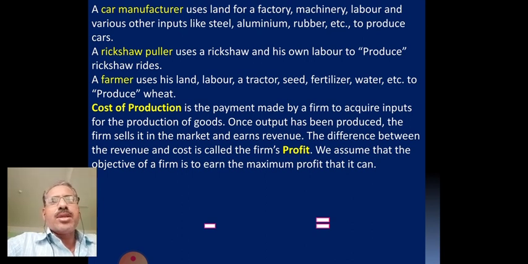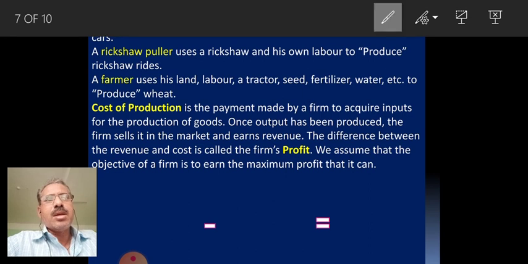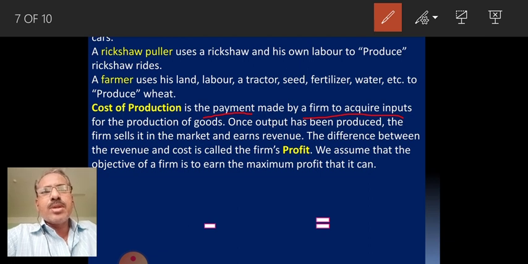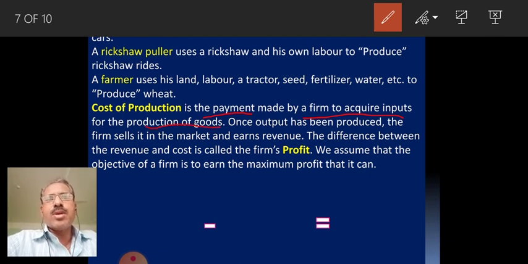The cost of production is the payment made by a firm to acquire inputs for the production of goods. That is cost of production. It is the payment, payment means the money we pay by a firm to acquire inputs or to purchase the inputs used in the production process. This is called as ಕಾಸ್ಟ್ ಆಫ್ ಪ್ರೊಡಕ್ಷನ್. ಅಂದರೆ ಒಂದು ವಸ್ತುವನ್ನು ಉತ್ಪಾದನೆ ಮಾಡುವ ಪ್ರಕ್ರಿಯೆಯಲ್ಲಿ ಇನ್ಪುಟ್ಸ್ ಬೇಕಾಗ್ತವೆ, ಅವನ್ನ ನಾವು ವಶ ಮಾಡ್ಕೋಬೇಕು ಅಥವಾ ತಗೊಳ್ಬೇಕಂದ್ರೆ ದುಡ್ಡು ಖರ್ಚು ಮಾಡಬೇಕು, ಆ ದುಡ್ಡನ್ನೇ ಕಾಸ್ಟ್ ಆಫ್ ಪ್ರೊಡಕ್ಷನ್ ಅಂತೀವಿ.